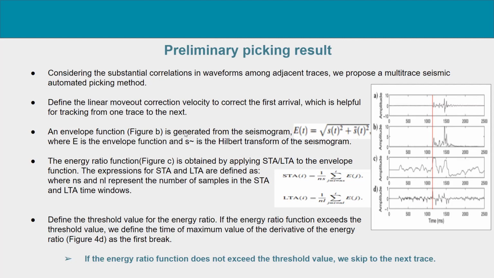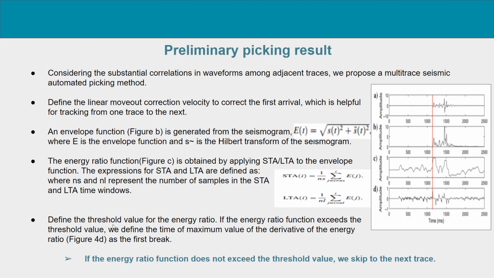Then we define an envelope function which is generated from the seismogram based on the Hilbert transform of the seismogram and the seismogram. Then the energy ratio function is calculated using the STA/LTA ratio applied to the envelope function. The STA/LTA ratio is defined as in this figure, where NS and NL represent the number of samples in the STA and the LTA time windows.